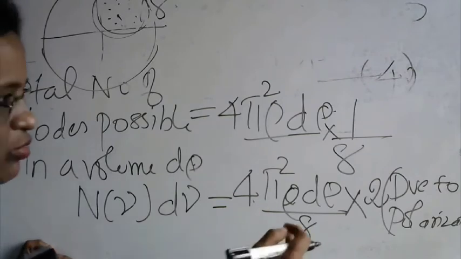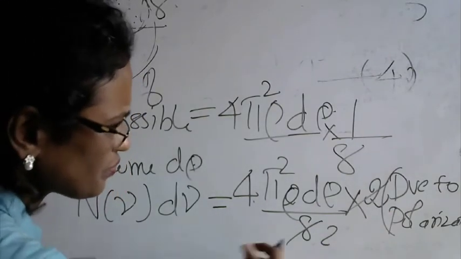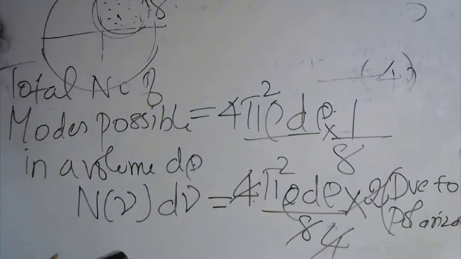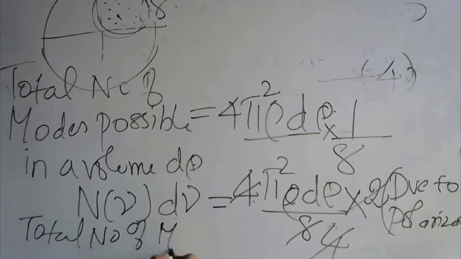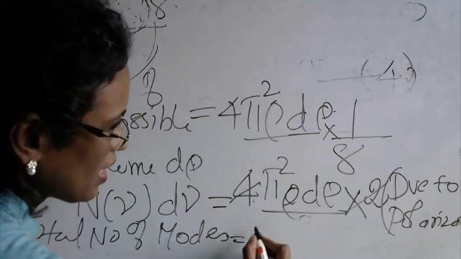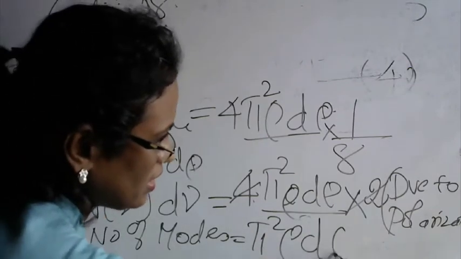Now, cancel out whatever is possible. So this will become 4, isn't it? And this will get cancelled out, 4 and 4. So we are left with the total number of modes in a particular volume will be equivalent to, simply, pi square rho into d rho.